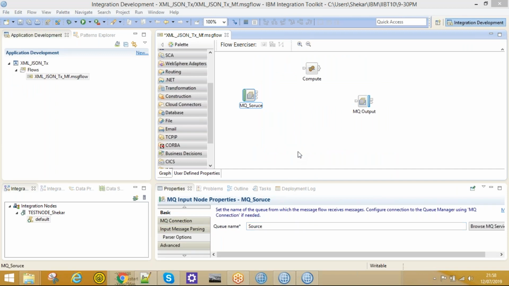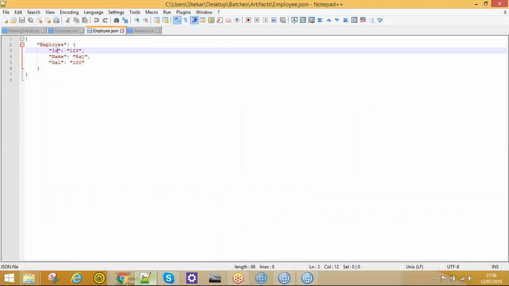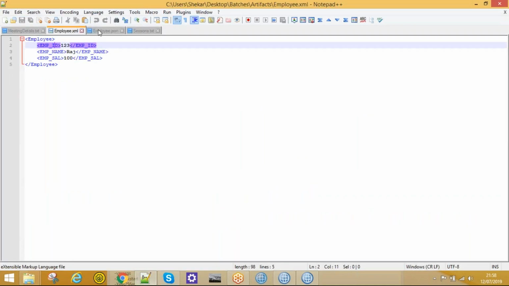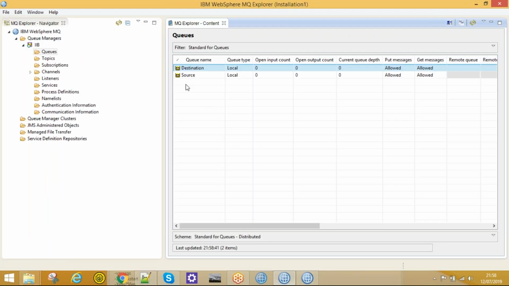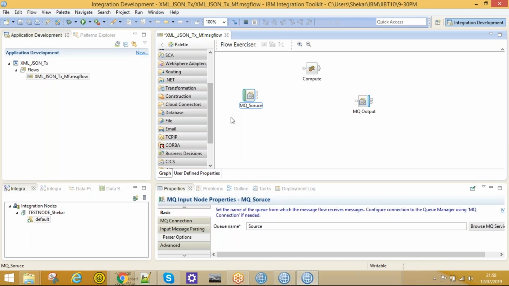I will give an overview of what we have discussed till now. In this class, I would like to transform this XML message to JSON. So I'll place this XML message in the source queue, transform it in IIB, and place that message in the destination queue. To pick that message in IIB, we have a node called MQ input node, and to post the JSON message in the destination queue, we need to make use of this MQ output node.